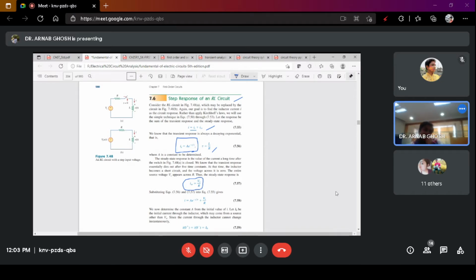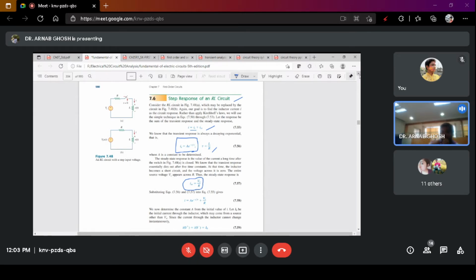As I said previously, at t equals 0 the inductor is acting like an open circuit. So at t equals 0, the initial condition for the inductance is that the initial current will be equal to 0, because at open circuit condition the current will be 0.